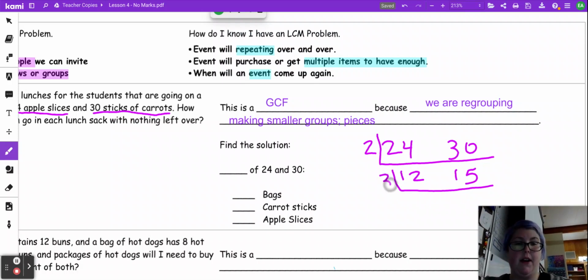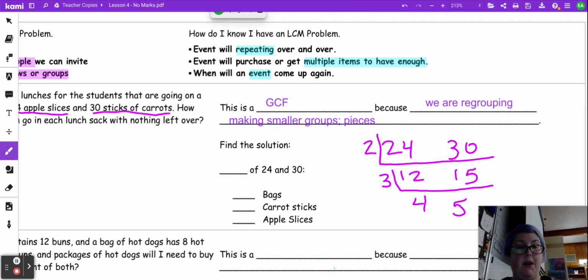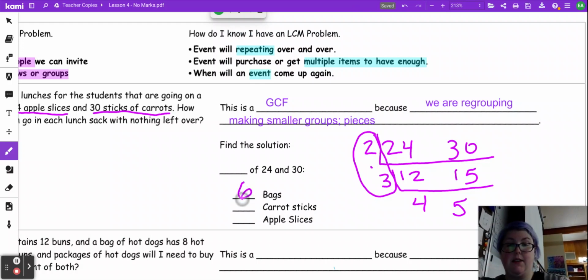You can divide by 3, and you are going to get 4 and 5, because 3 times 4 is 12, 3 times 5 is 15. So any of these common factors, so the 2 and the 3, we are going to multiply that together to get 6 bags, because that's what they have in common for this greatest common factor problem.